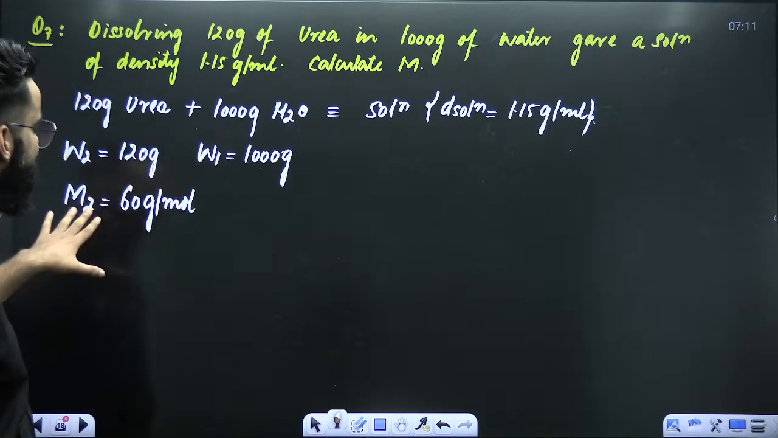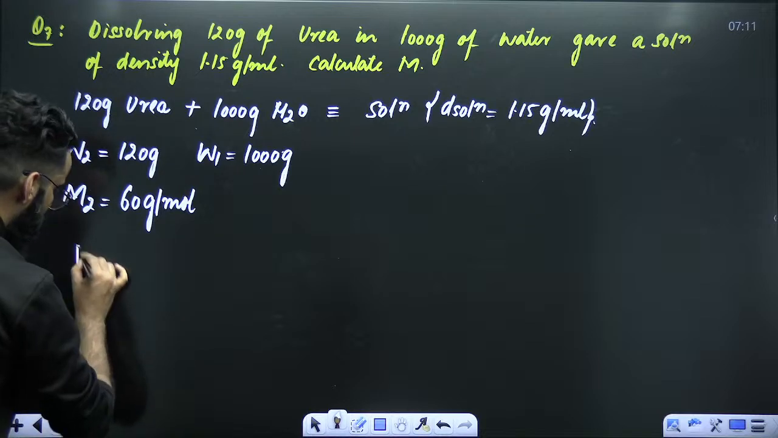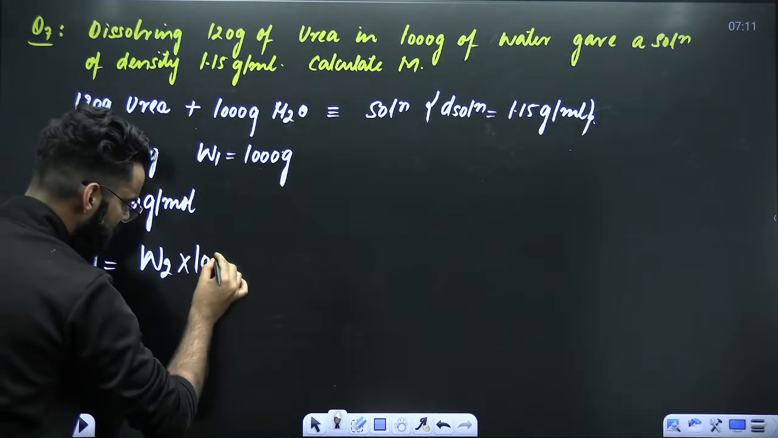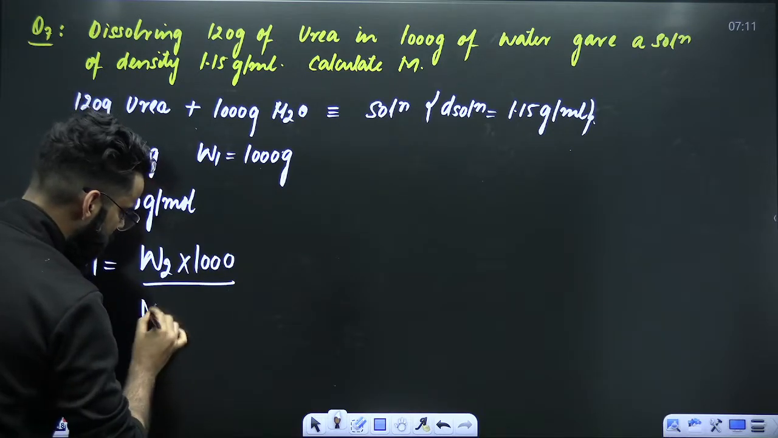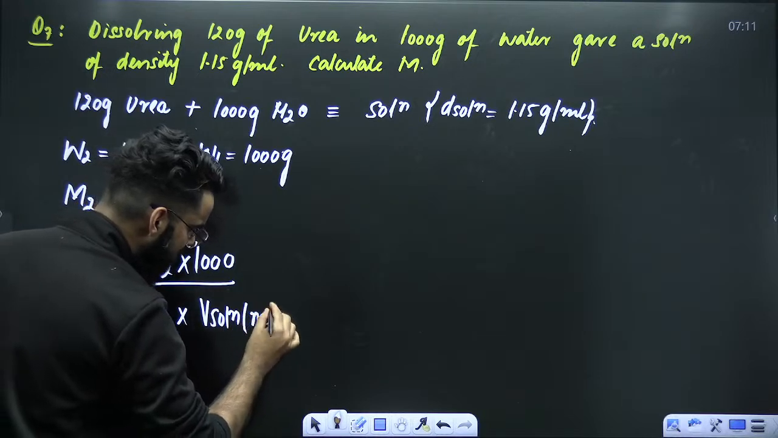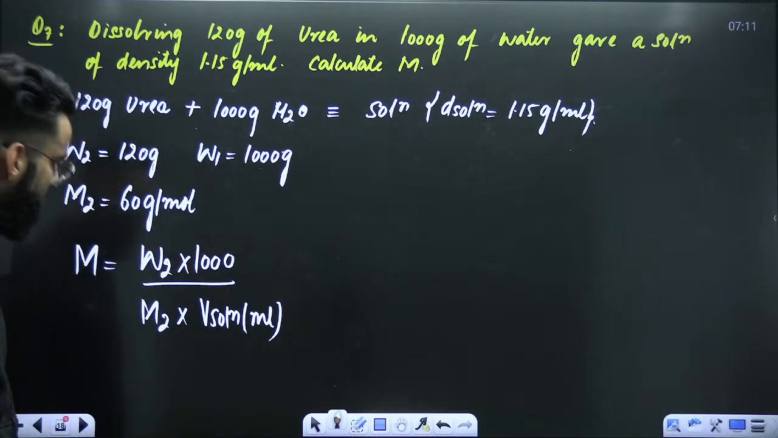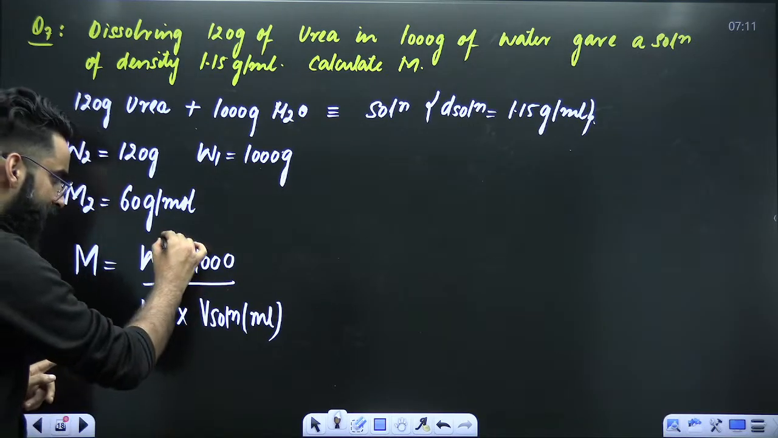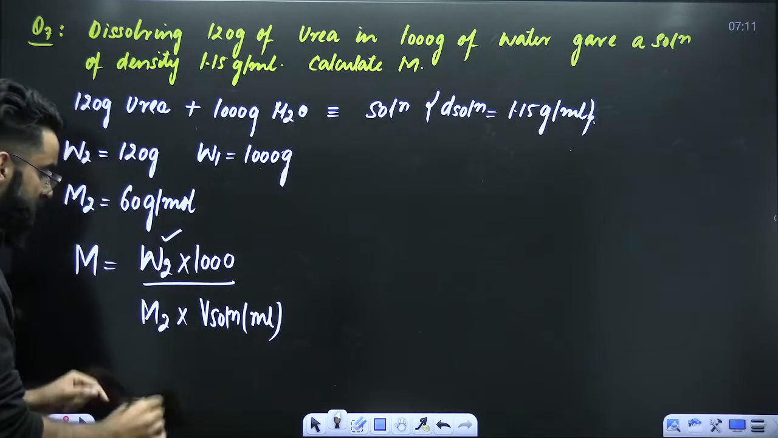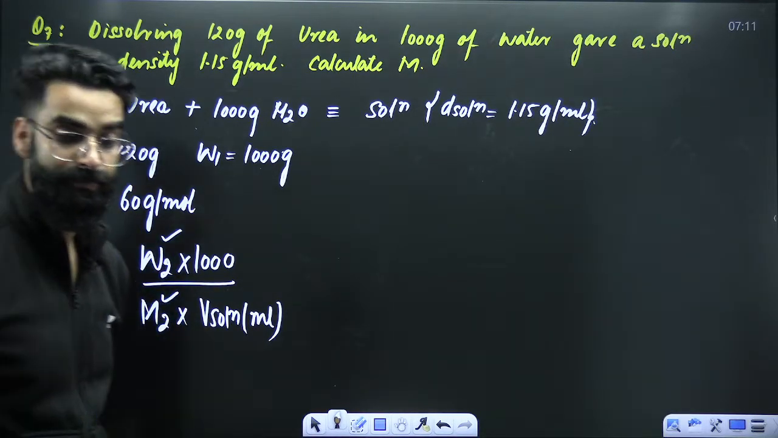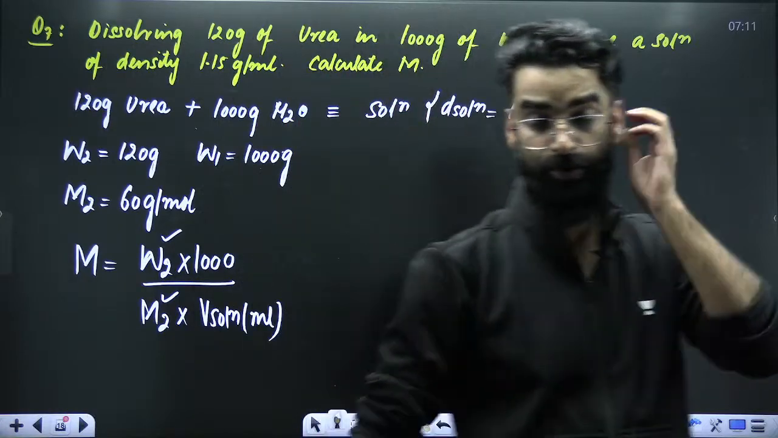So all this data is given. What am I supposed to calculate? Molarity. What is molarity? Mass of solute in grams multiplied by 1000, divided by molar mass of solute multiplied by volume of solution in milliliters. Now tell me one thing. In order to calculate molarity, we already have the W2 value. Molar mass of solute I already know. But volume of solution I do not know.